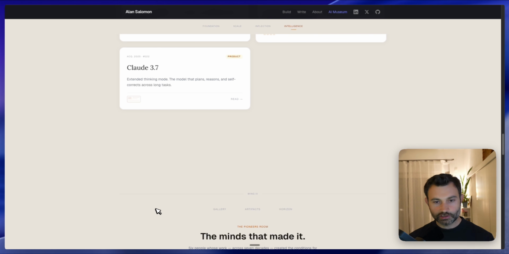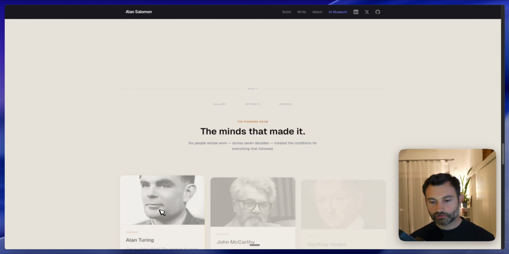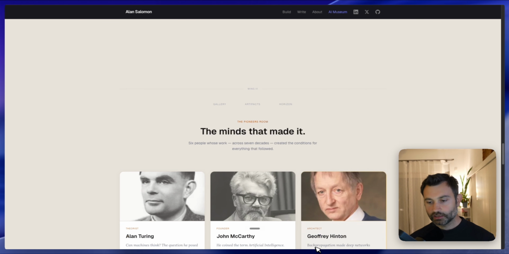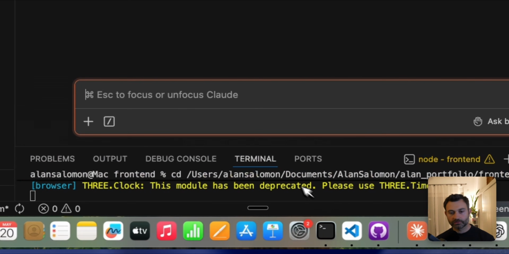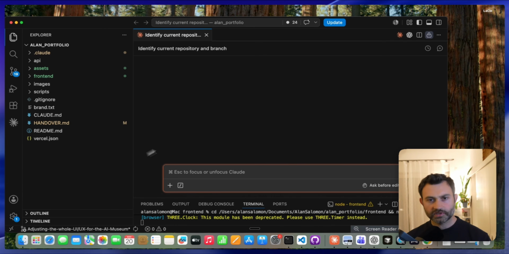So right now, enough from the website. Let's go to the code. So here is VS Code. I use VS Code, and I use Claude there as a plugin, but whenever you have it as a plugin, you can have it as a terminal as well. For today's session, I just want to show you how I use it as a plugin. I have Codex here too, so I use multiple agents, but for today I'm going to concentrate only on Claude Code.